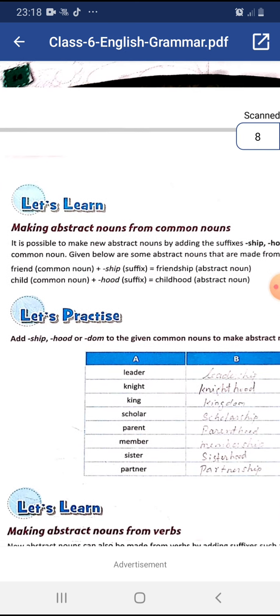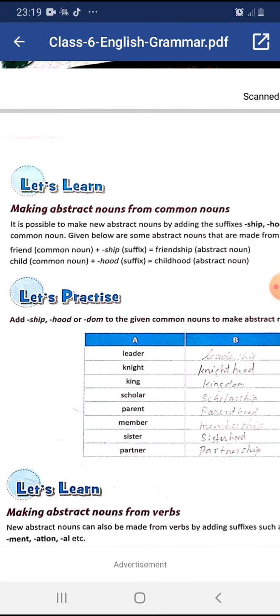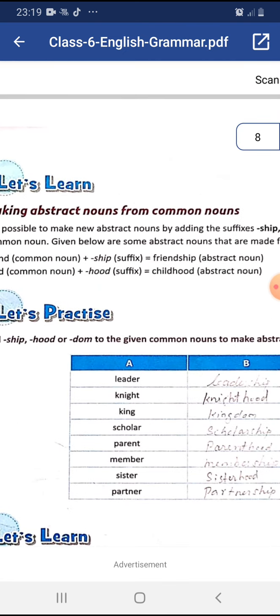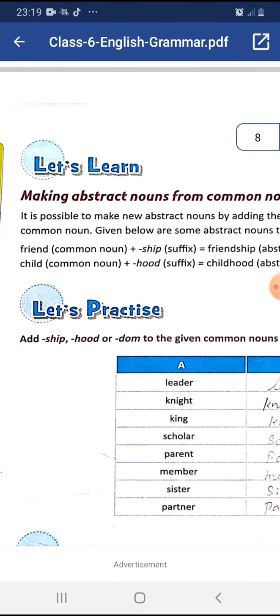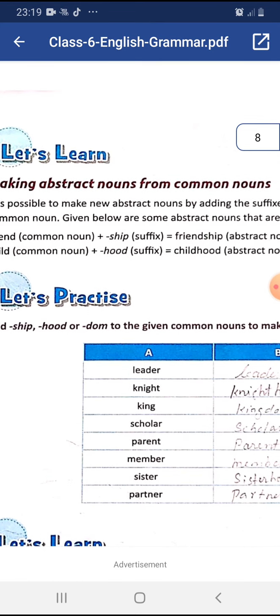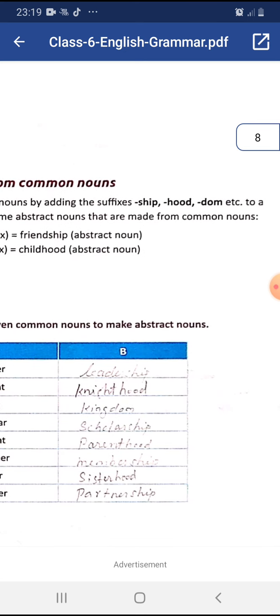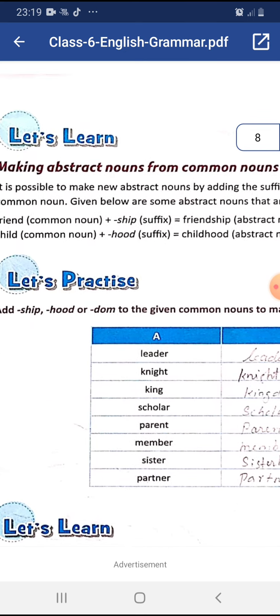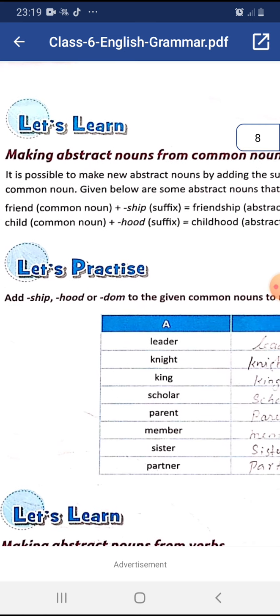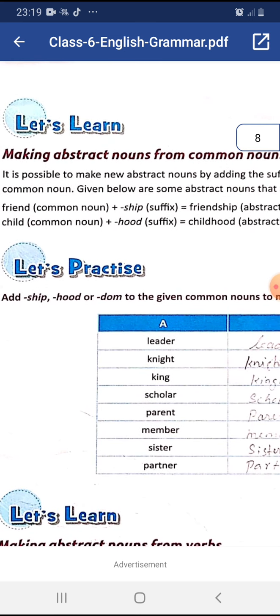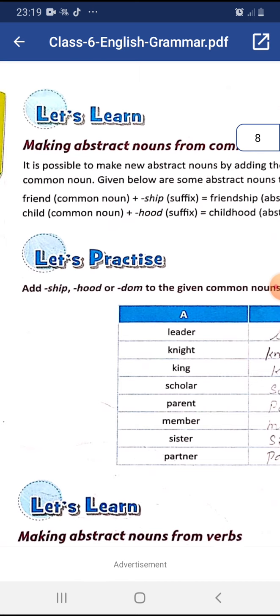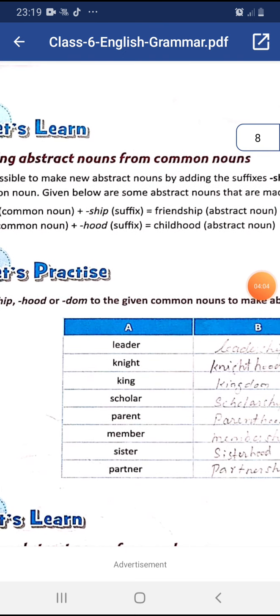Now let us study how to make abstract nouns from common nouns. It is possible to make new abstract nouns by adding the suffixes ship, hood, dom, etc. to the common noun. See, here some examples are given. Friend is a common noun. When we add ship, the suffix, it becomes friendship, and it is an abstract noun.